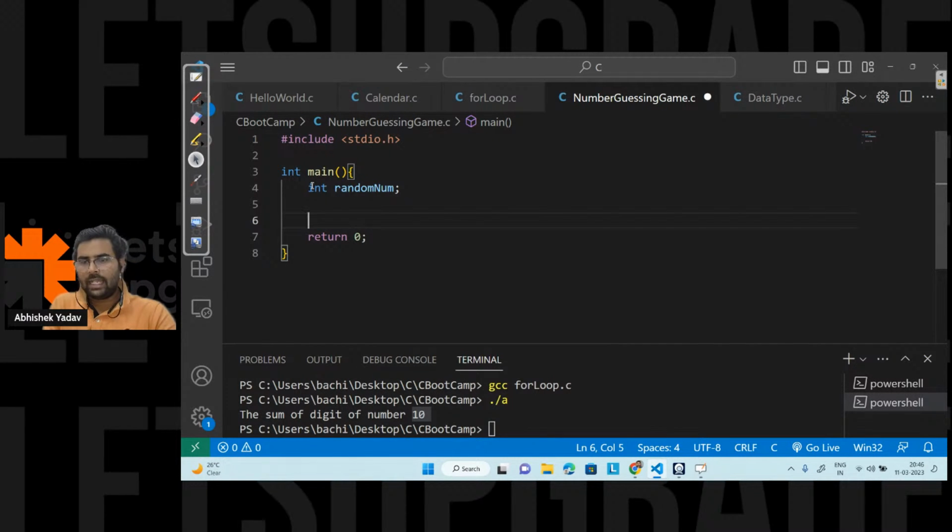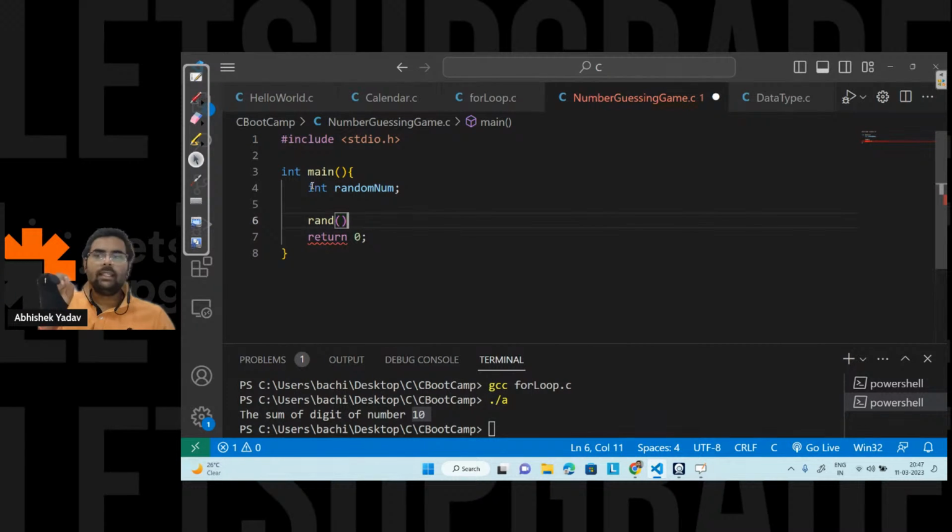I have an inbuilt function, that is the rand function, and this rand function will generate a random number. And this rand function is defined in which library, guys? Please write in the chat. It is defined in the stdlib.h library.